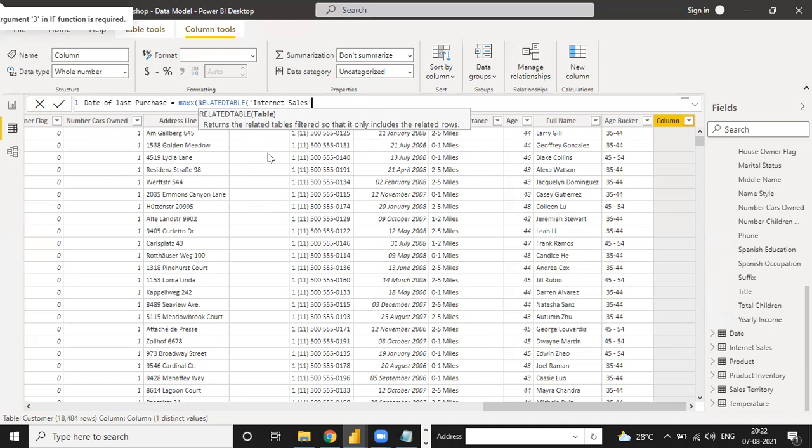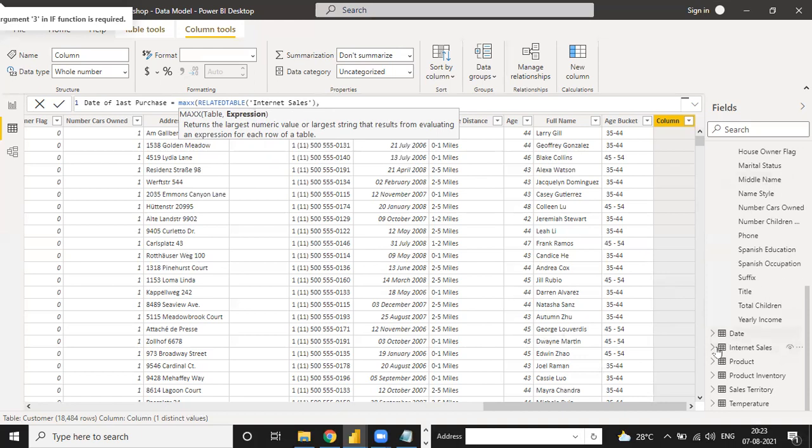RELATEDTABLE means a VLOOKUP of the Internet Sales, because Internet Sales is a different table. And what is the expression? The expression is the column from which we have to find the maximum date.